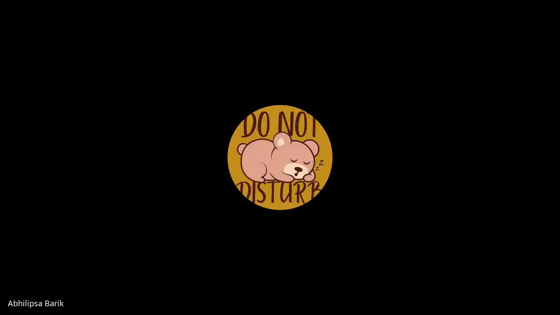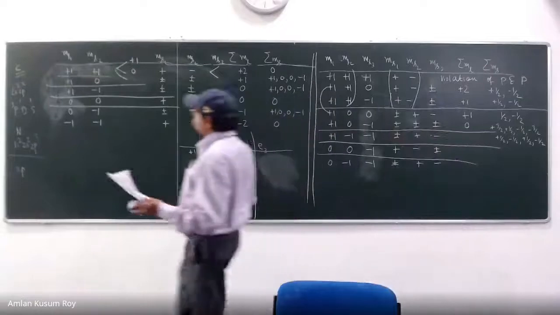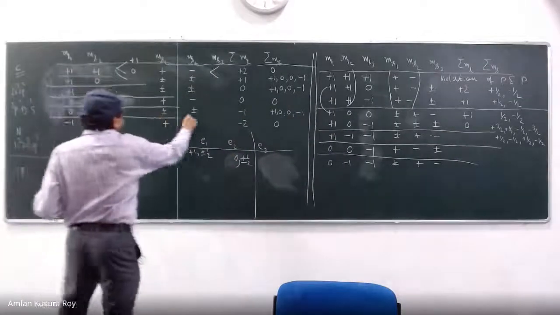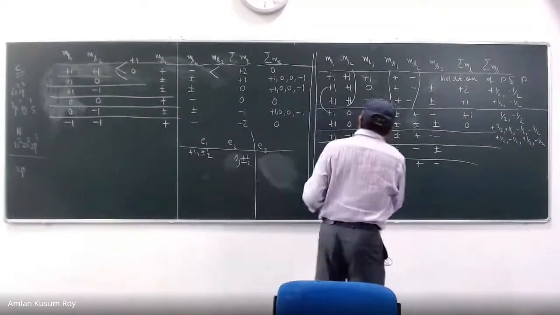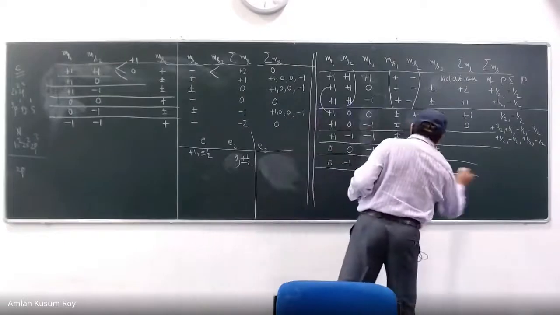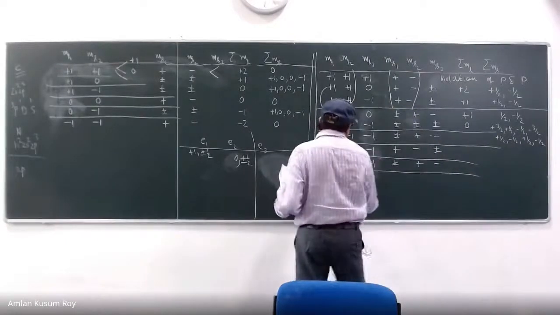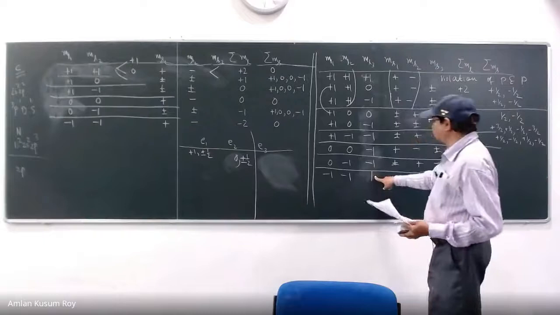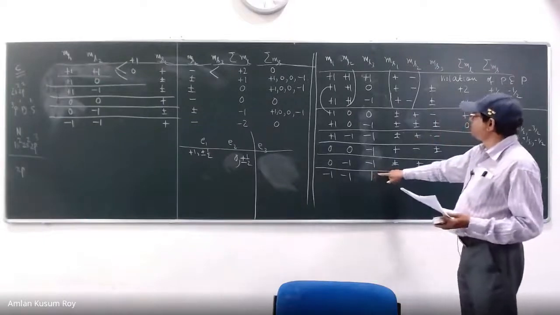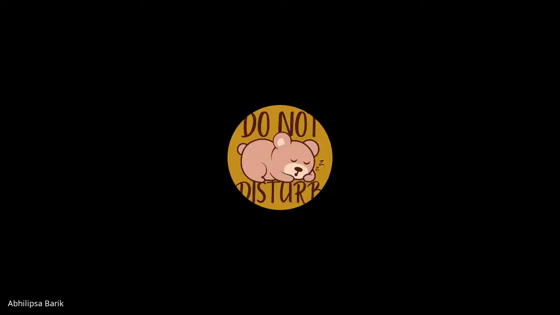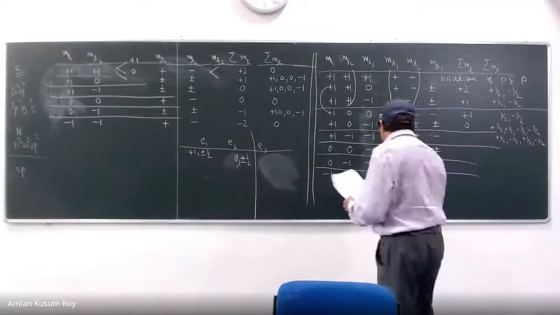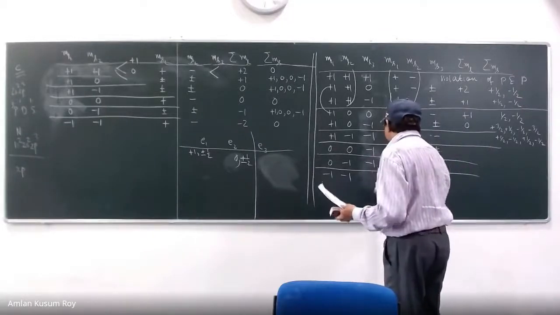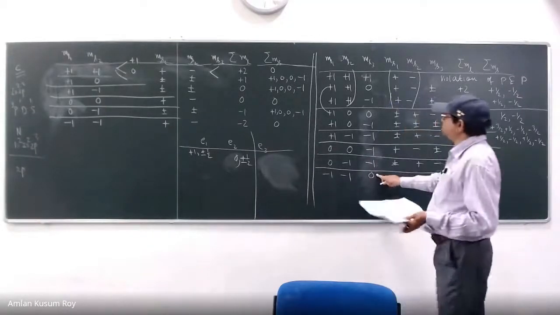That will be plus, minus, and plus and minus. Very good. And the last one, minus 1, minus 1. What about this one? Minus 1, minus 1, 1. Let us see what is going to happen. It is considered. It's not going to survive, right? And then minus 1, minus 1, 0.